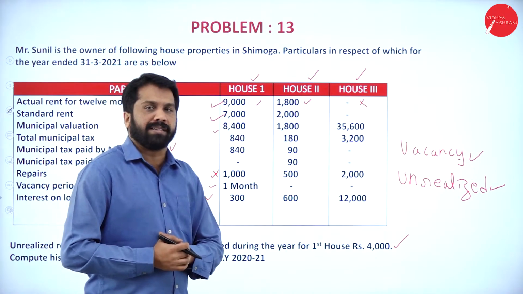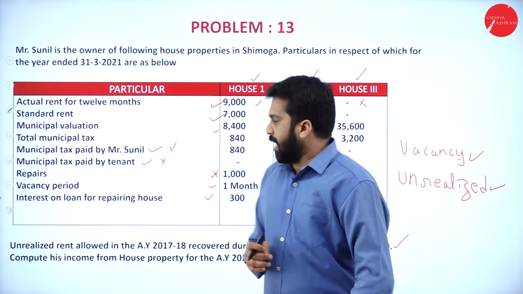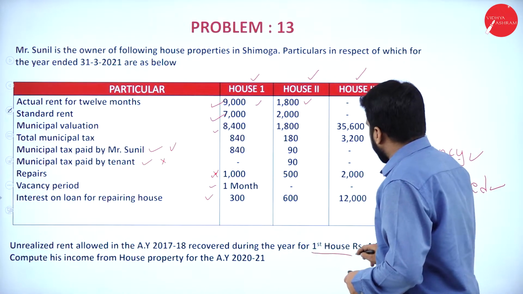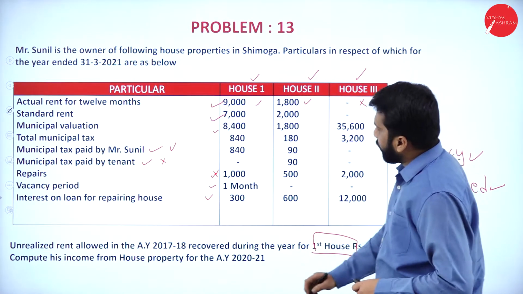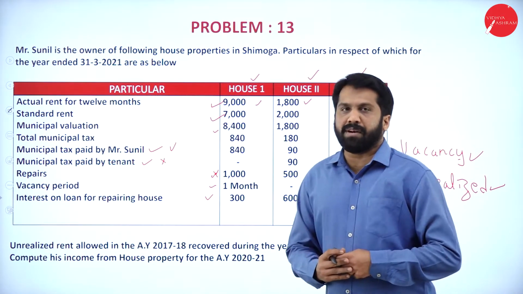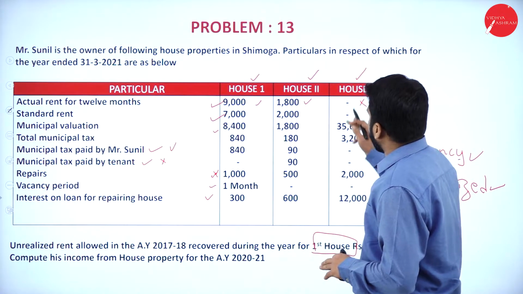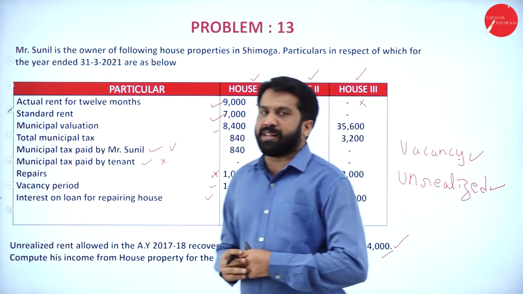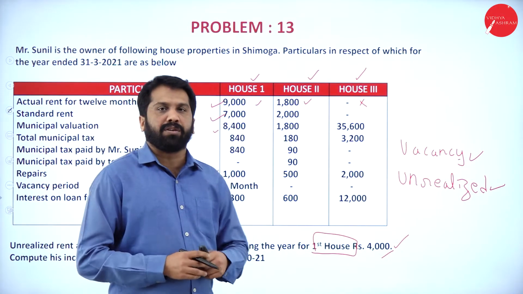We'll go for the answer directly. Now, this unrealized rent for which house? You should consider this 4,000 for which house? For house number 1. There is no calculation for house number 3. Only we have calculation for house number 1 as well as house number 2. I'll go for the answer.